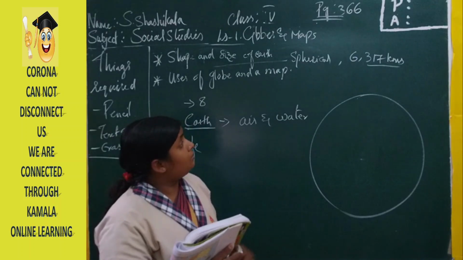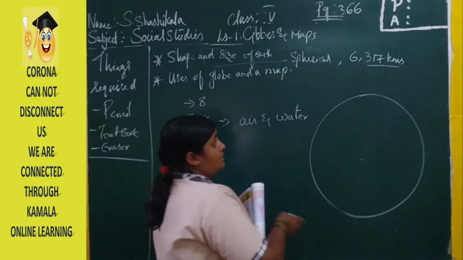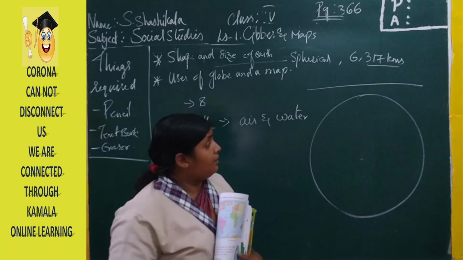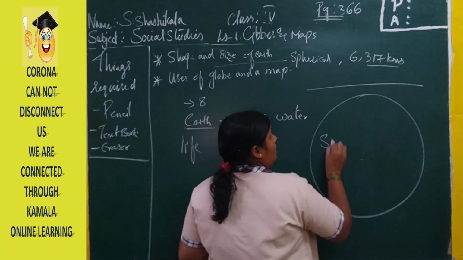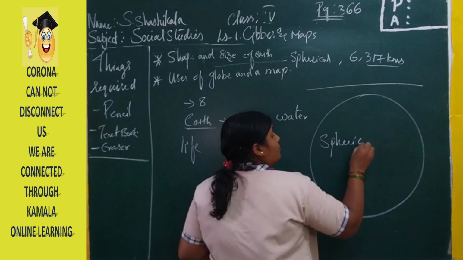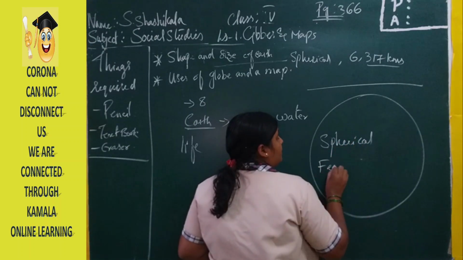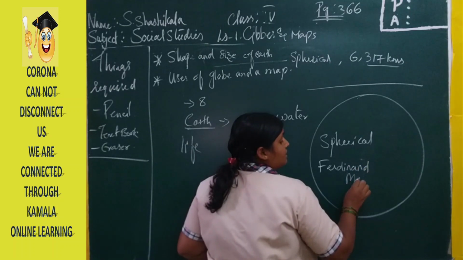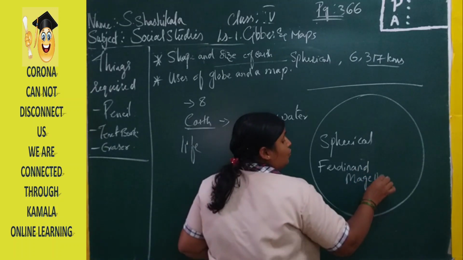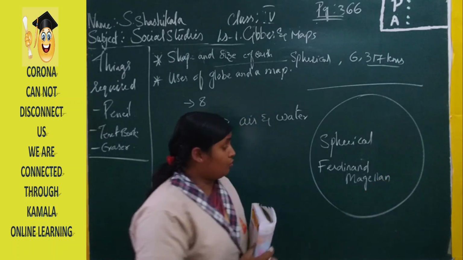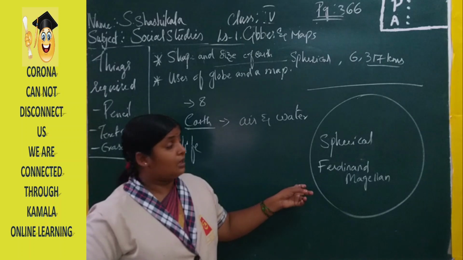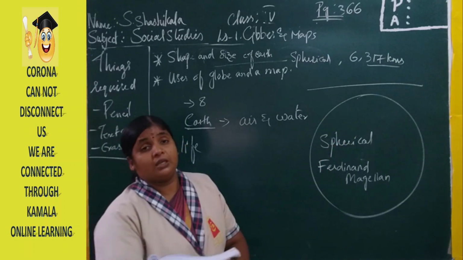The person who said that the earth is not flat, but spherical, was Ferdinand Magellan. I request everyone to please underline this new word in your textbook with a pencil.